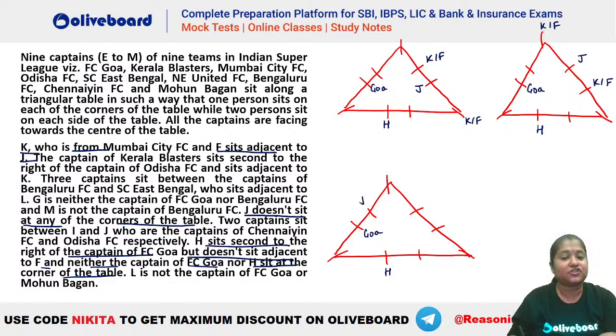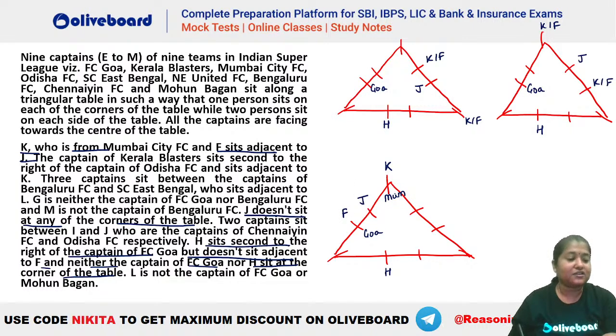So let's say you place your J here, right? If J is here, again your K and F have to be placed here. That means K has to be this person. Why? Because K was from Mumbai. So K cannot be from Goa. So K will be here, Mumbai. And this person will be your F here.